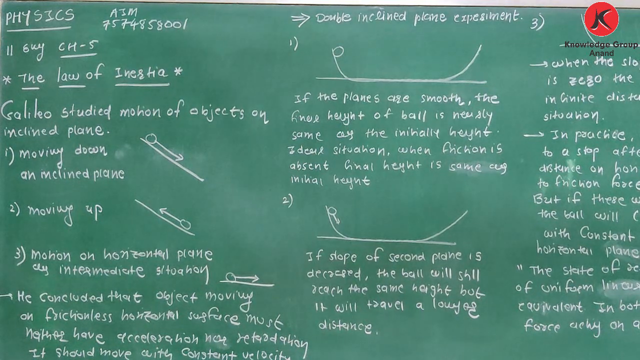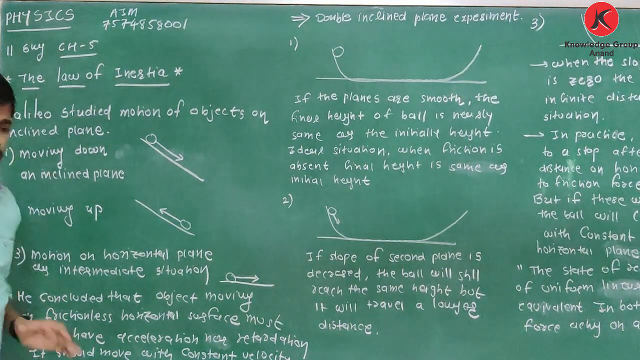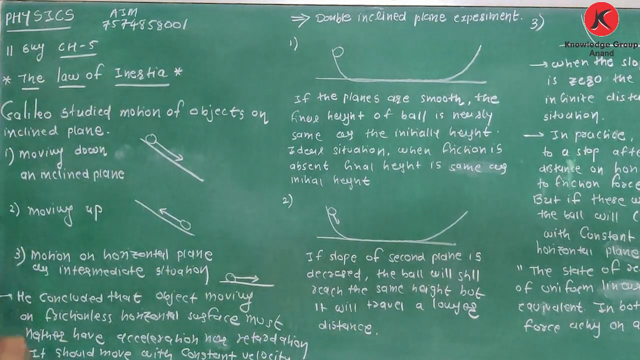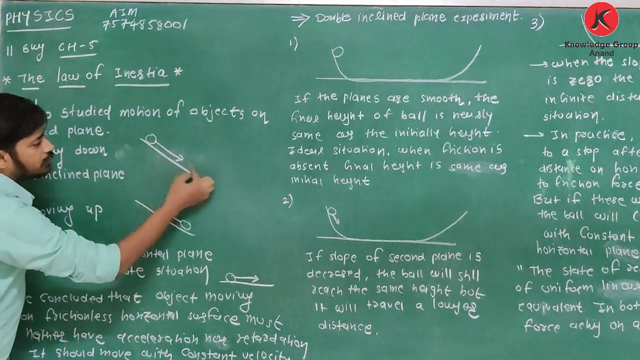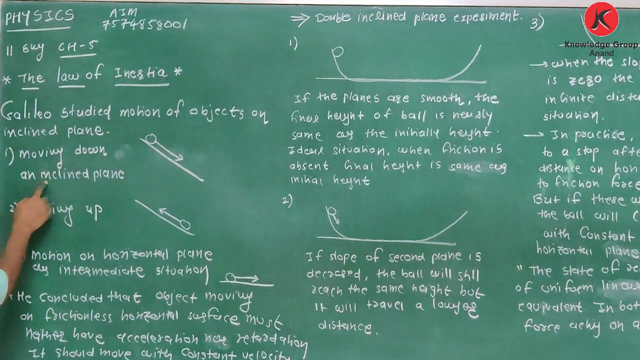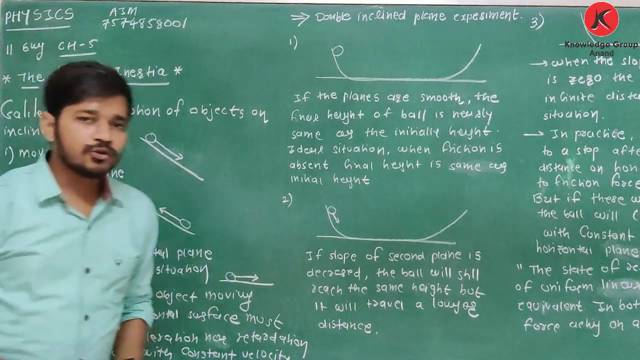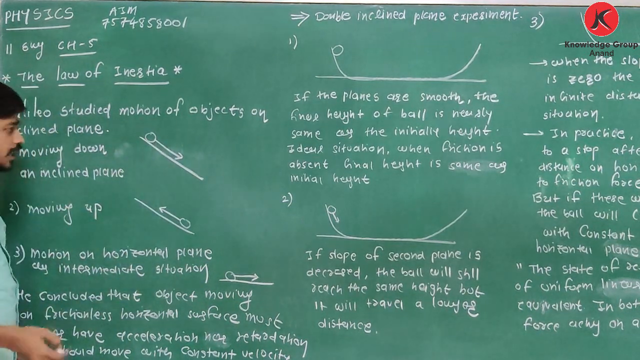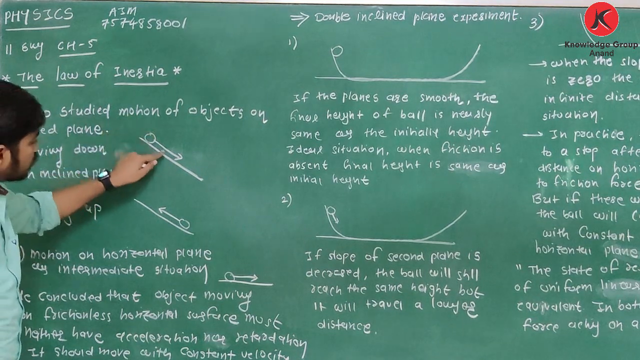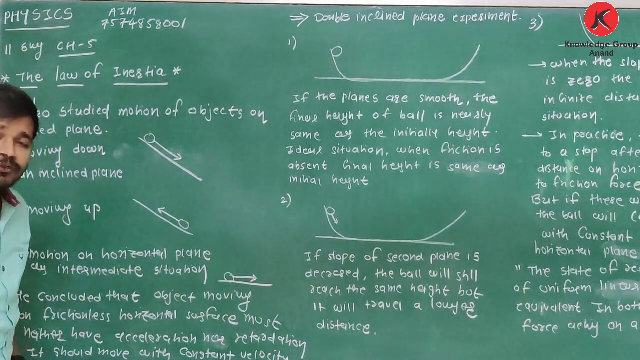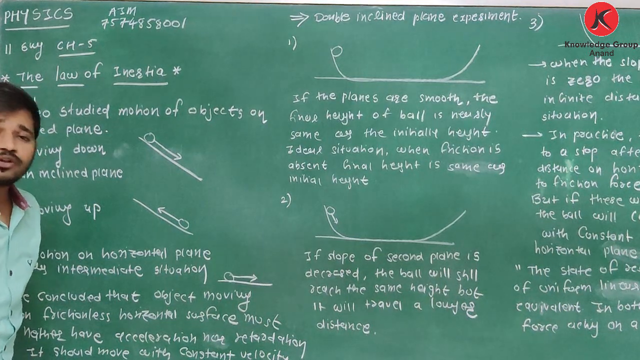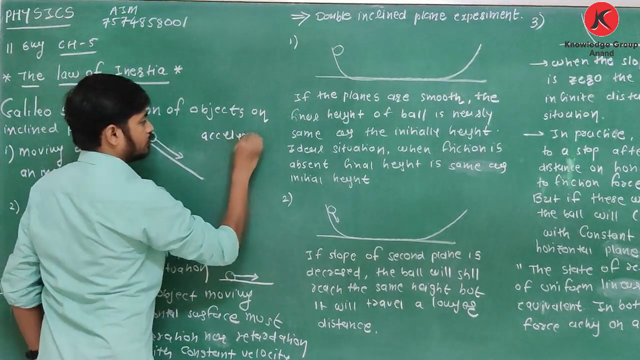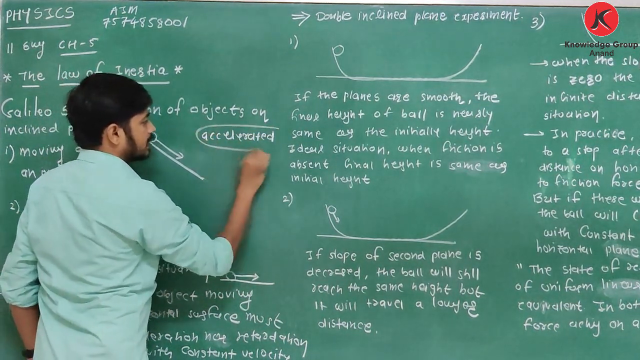Galileo studied the motion of objects on an inclined plane. First of all, we are taking two cases, and they are easy to understand. See, it is on an inclined plane. The object is moving in a downward direction, moving down an inclined plane. If you draw this object free, it will move in the downward direction. And if you have observed, its velocity increases, means it performs accelerated motion.